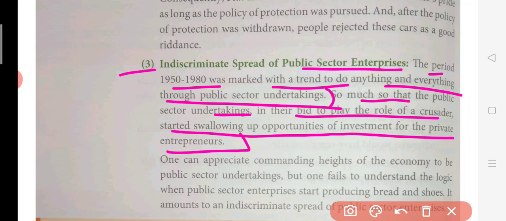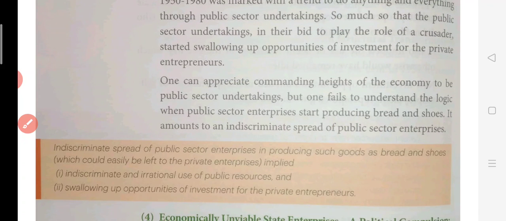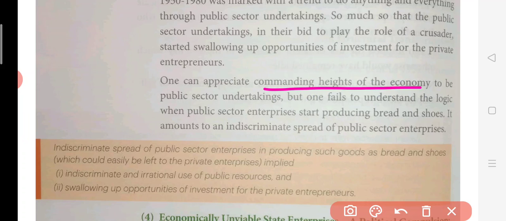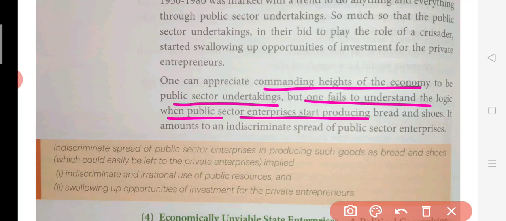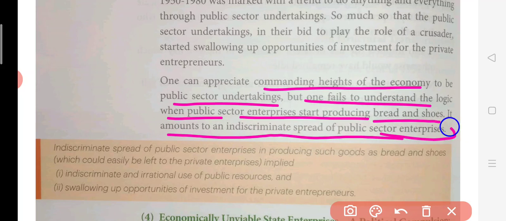So that is the worst part of this inward looking strategy before 1990, right, between 1950 and 1990, all this was happening. Okay, now one can appreciate the commanding heights of the economy being public sector undertakings, but one fails to understand the logic when public sector enterprises start producing bread and shoes. It amounts to the indiscriminate expansion of the state through public sector enterprises.